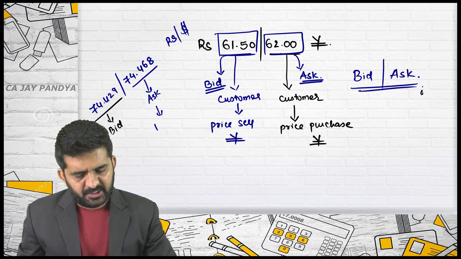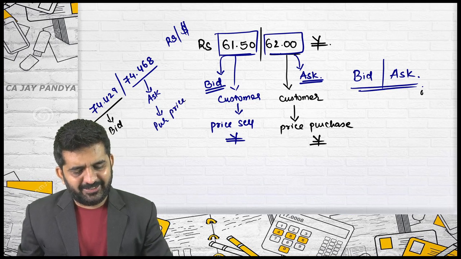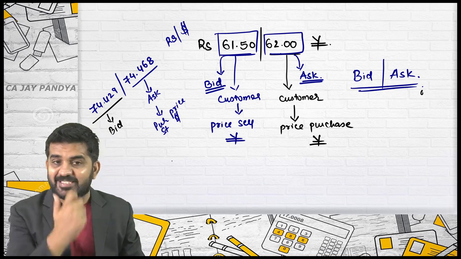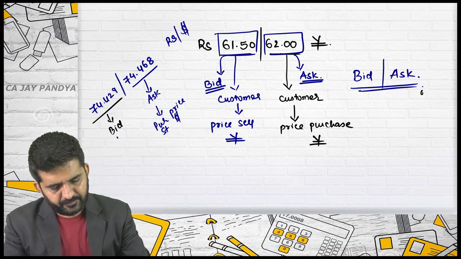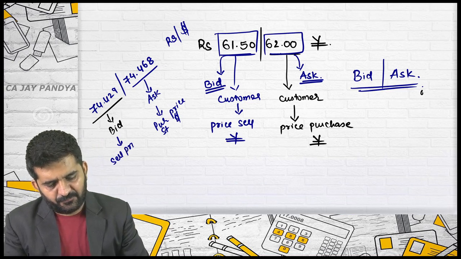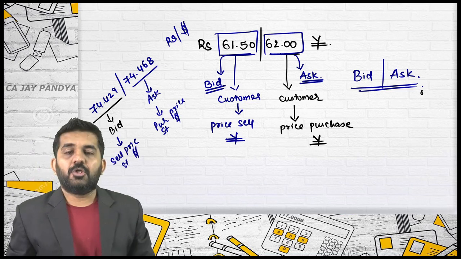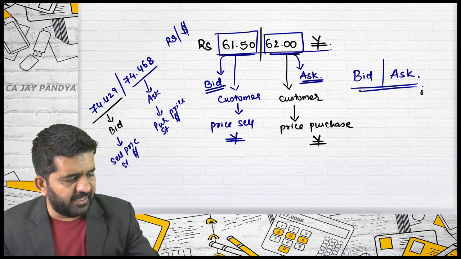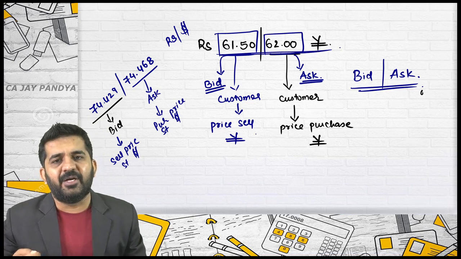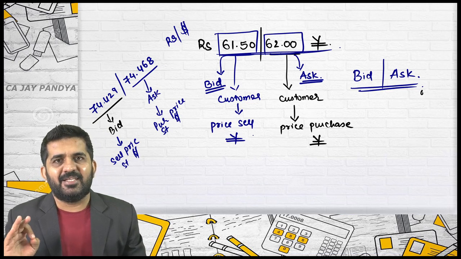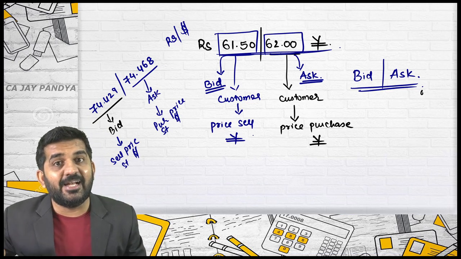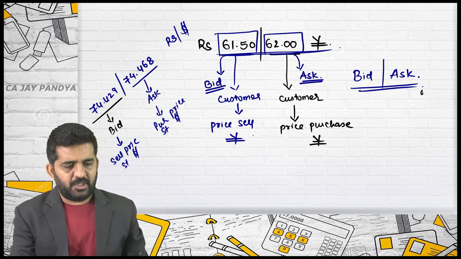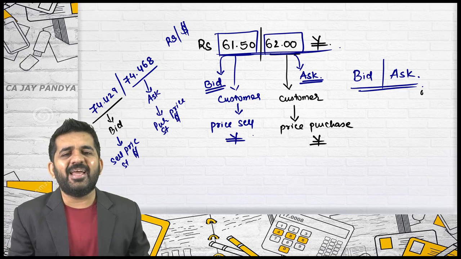74.468. Yes, this is the purchase price for Stuti as far as the dollar is concerned. If you are an exporter, at what rate can you sell dollar? 74.429. Yes, this is the sell price of dollar. That's right. I hope this is absolutely clear. In practical life, there will always be a bid rate and an ask rate. Bid rate is the rate at which a customer can sell dollar. Ask rate is the rate at which a customer can purchase dollar. That's all. This was the concept of bid and ask.